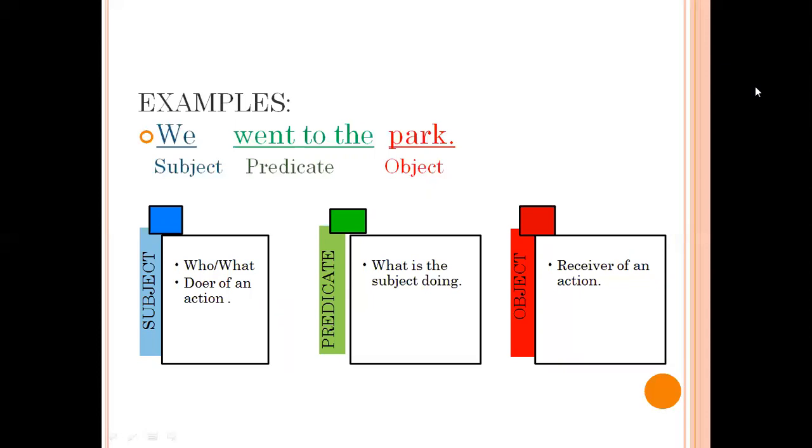The action of going to the park is done by we. So we is the subject here. Since the predicate tells us what the subject is doing, in this sentence, subject we is going to the park. So went to the park is the predicate of this sentence, and park being the receiver is an object here.